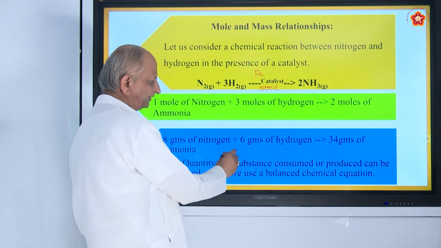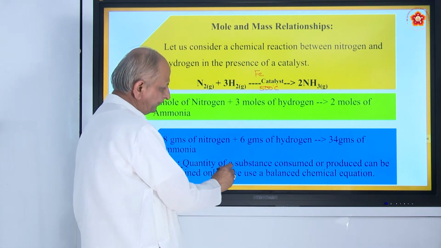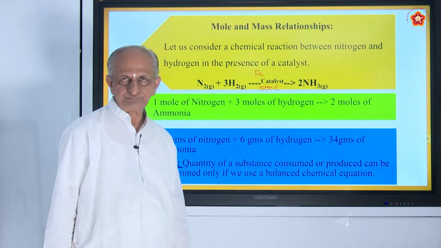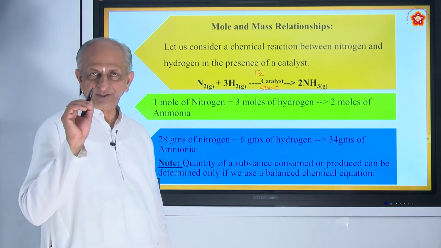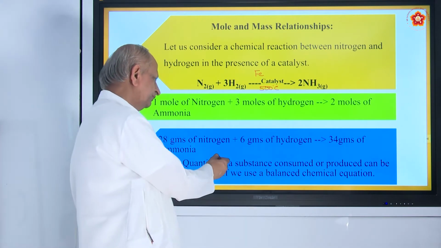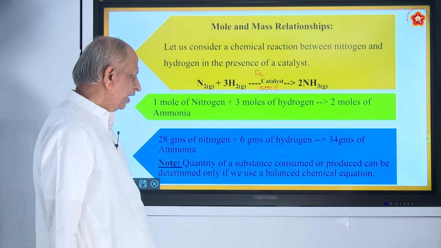So, the quantity of a substance consumed or produced can be determined only if you use a balanced chemical equation. If the equation is balanced only, we can make out the quantity of a substance consumed or produced.